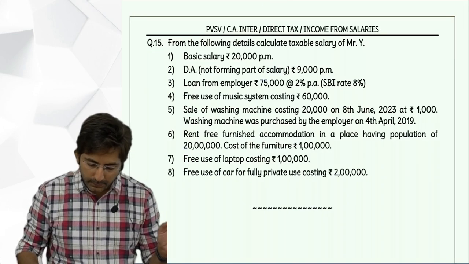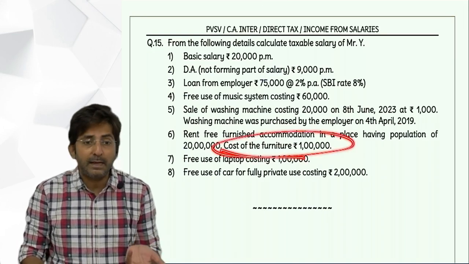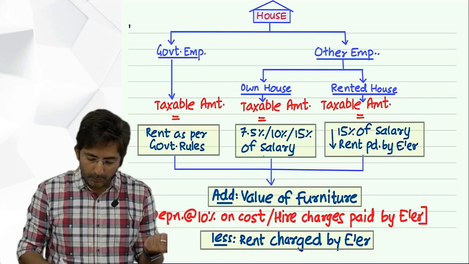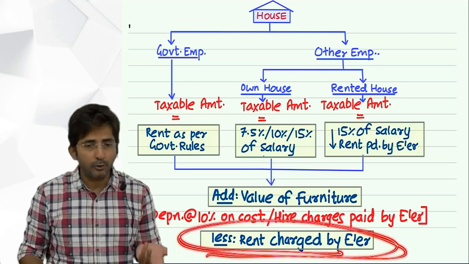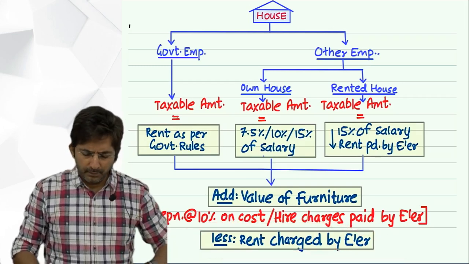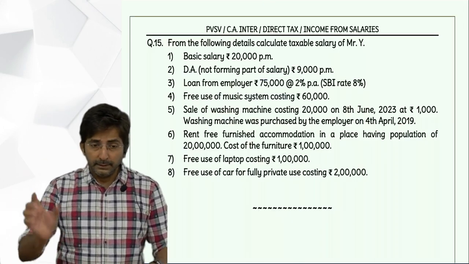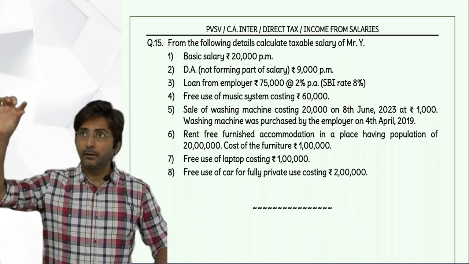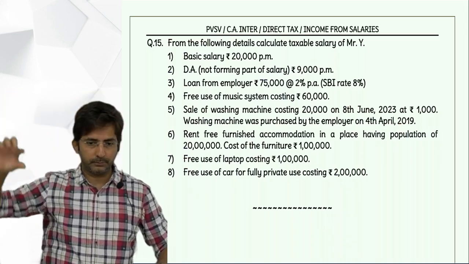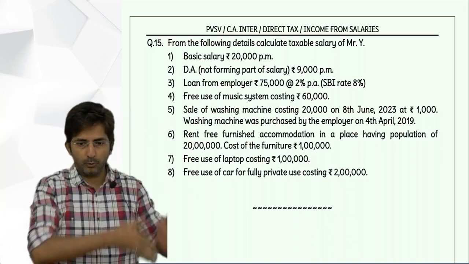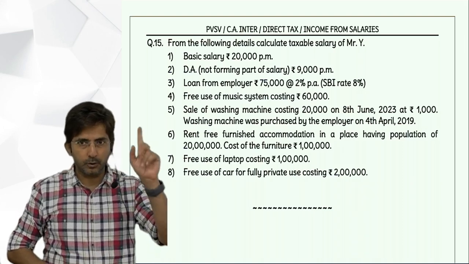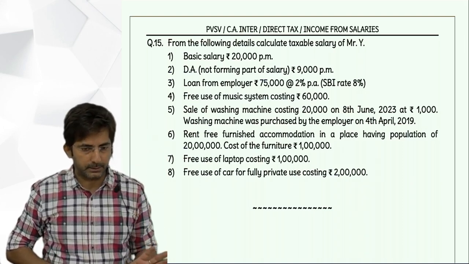Do we have furniture here? Yes, so we'll add value of furniture. And what about rent charged by employer? That's not there, so ignore it. Okay, so let us discuss the Bada Bakam items one by one. In the working note, what is the heading? Note 1, value of house. 2 columns: 1st April to 31st August, and 1st September to 31st March.